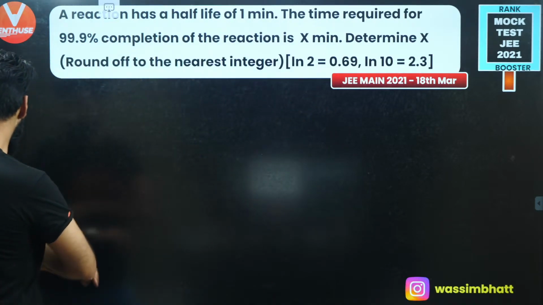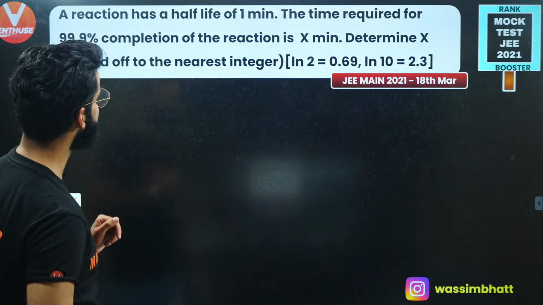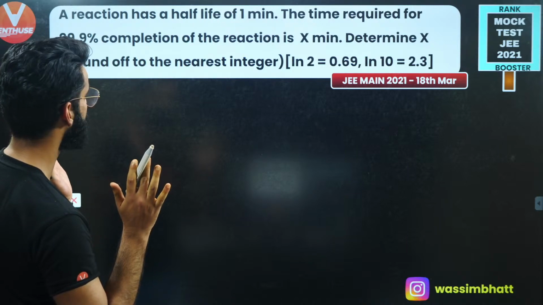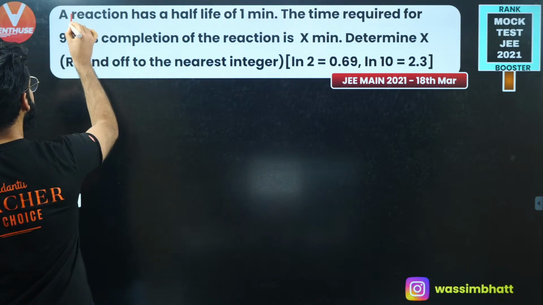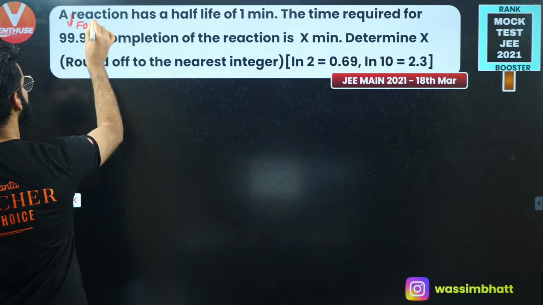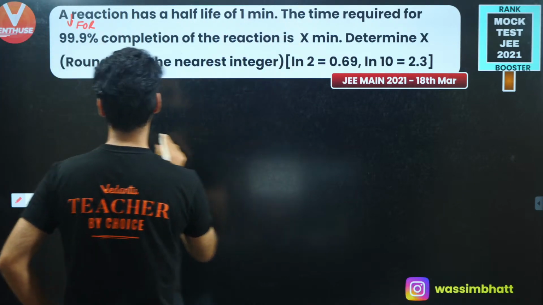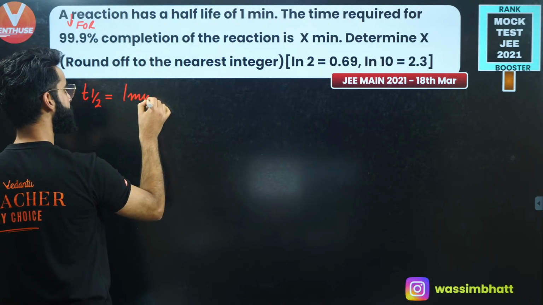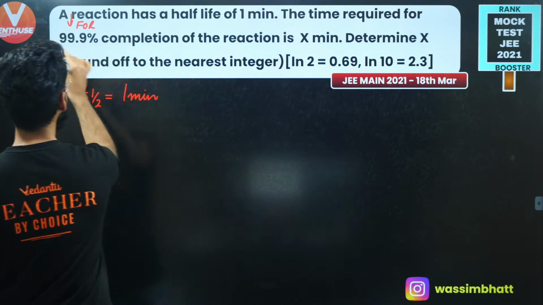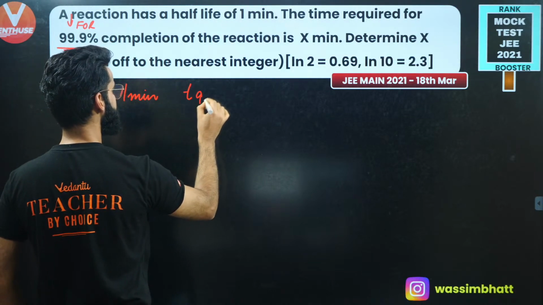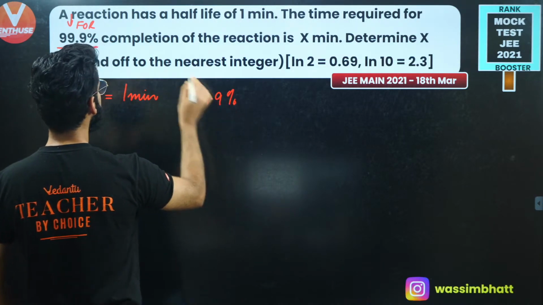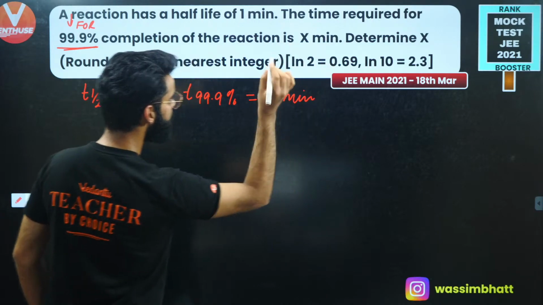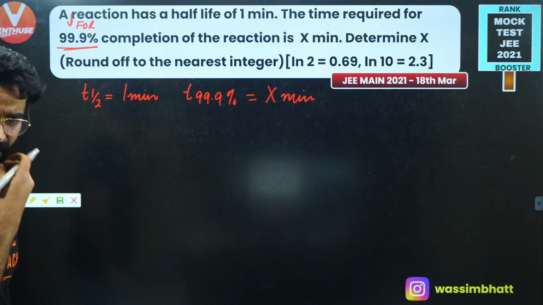Well, people, a very simple question this is. A reaction has the half-life of 1 minute. Just modify the question: you write it as a first-order reaction. A first-order reaction has a half-life of 1 minute. So T half for the first order reaction is given to me as 1 minute, right? The time required for 99.9% completion of the reaction is X minutes. What I need to calculate? Determine X, right? A very simple question.